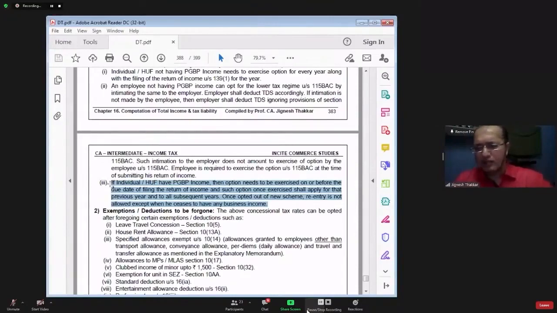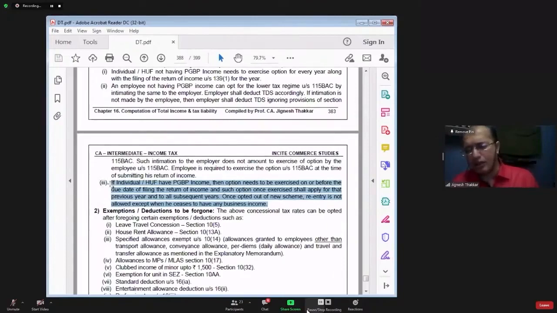On that he can write, this is my capital gain income, this is my income from other sources. All this information he can give to the employer. If the employee has given details of other income to the employer, then the employer will also deduct TDS on this other income. So in that case, advance tax provision will not be applied, because from the tax liability, if you deduct TDS, then the balance advance tax liability will be less than 10,000. So advance tax provision will not apply at all.